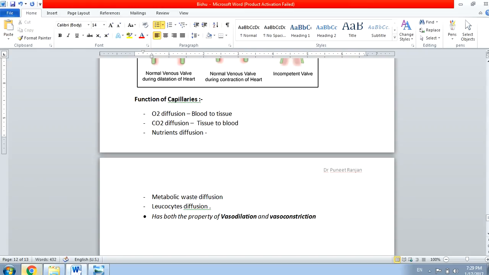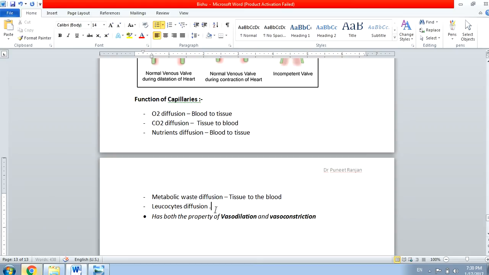We can also see nutrient diffusion in the capillary. The nutrient diffusion will occur from the blood to the tissue. So if any glucose and all is there, it will go to all parts of the body through the blood, and through the blood it will go to the tissue through capillaries. Then metabolic waste diffusion. If any waste is there, that will go from the tissue to the blood. From here, if it can be thrown out through the kidney, it will come out as urine. Sometimes it may go to the liver and get metabolized. Sometimes it will go to the gastrointestinal tract and come out as the feces.